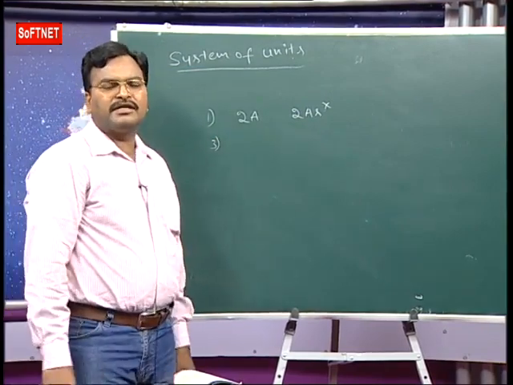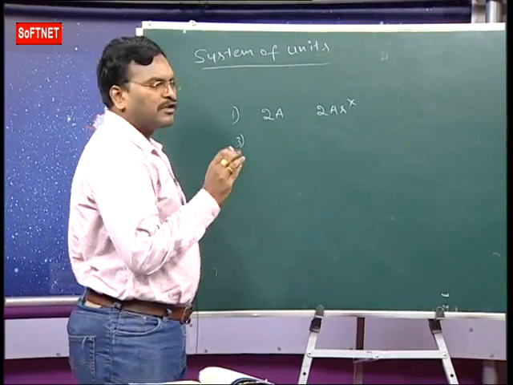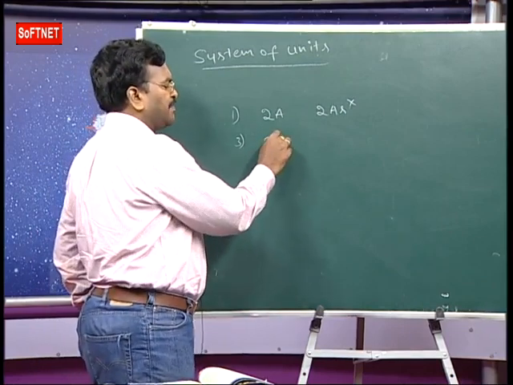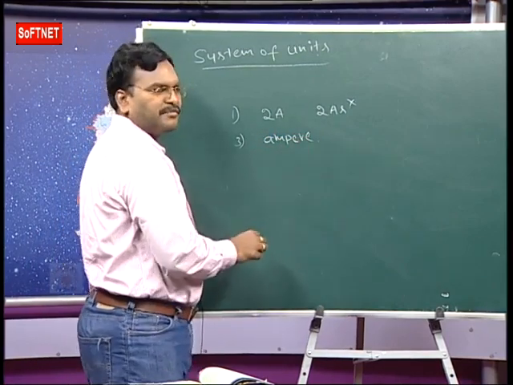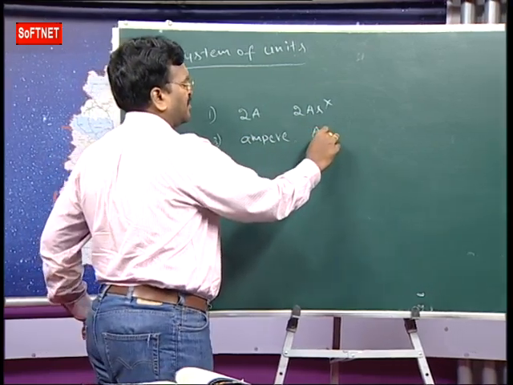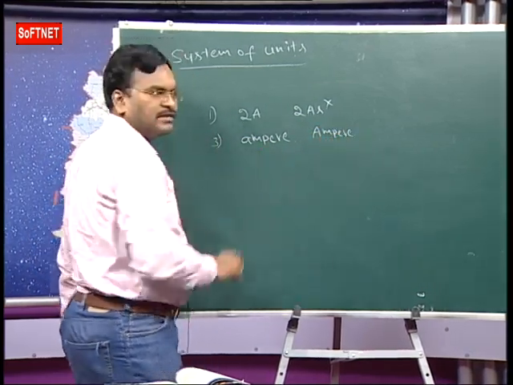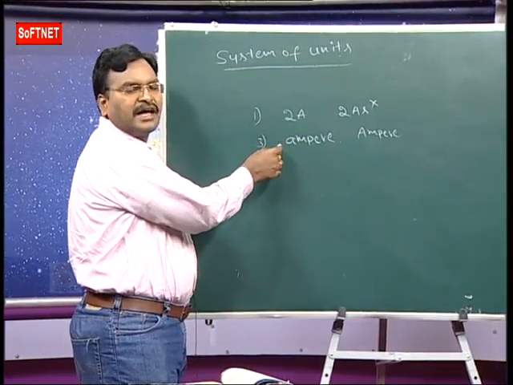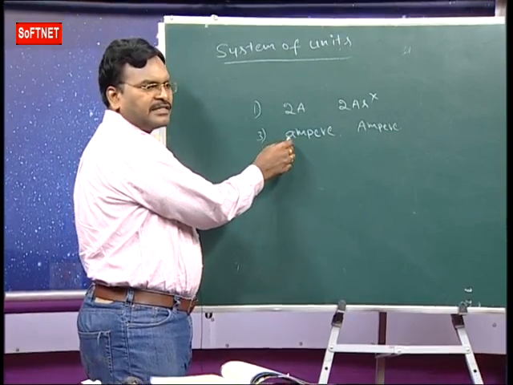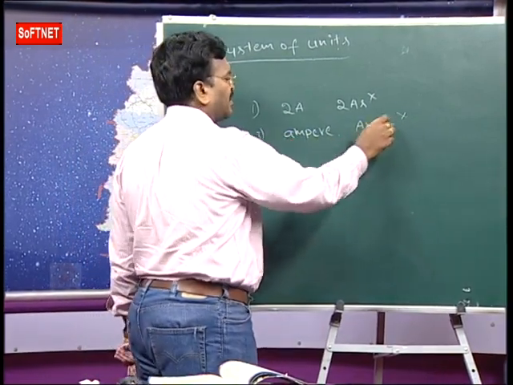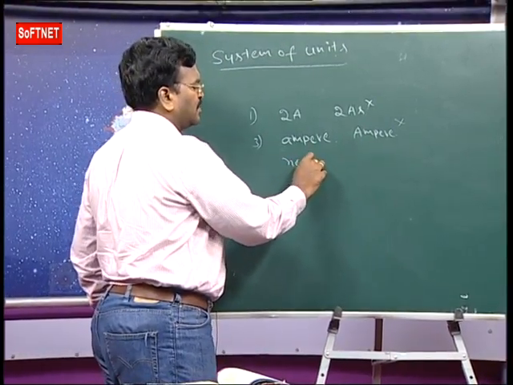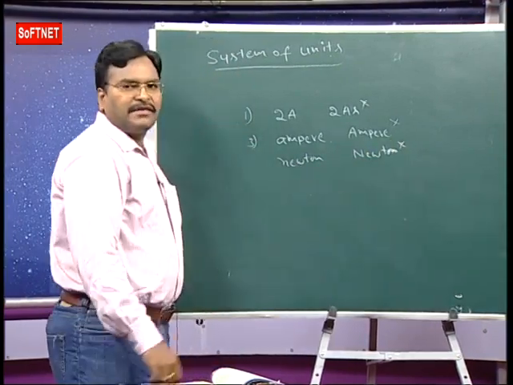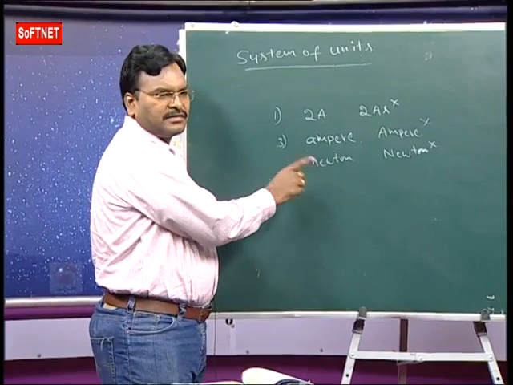While writing full names of units named after a scientist, capital letters should not be used. The unit of electric current is ampere. Ampere is a scientist's name, so we write ampere with a small letter, but not with a capital. Unit of force, newton, but not Newton. If it is a scientist's name, we write small letters. That is the second rule.